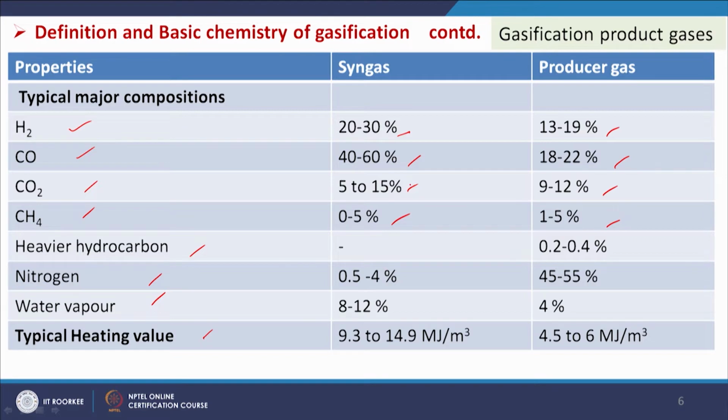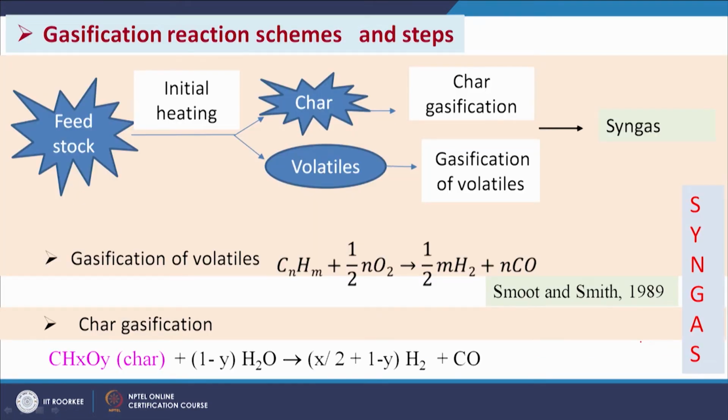Heavier hydrocarbons are present in producer gas, and nitrogen content is very high in producer gas, but here it is less. Water vapor is 8 to 12% for syngas and around 4% for producer gas, and the typical heating value is 9.3 to 14.9 megajoule per meter cube, whereas for producer gas it is 4.5 to 6 megajoule per meter cube. So, these are the different properties of syngas and producer gas.